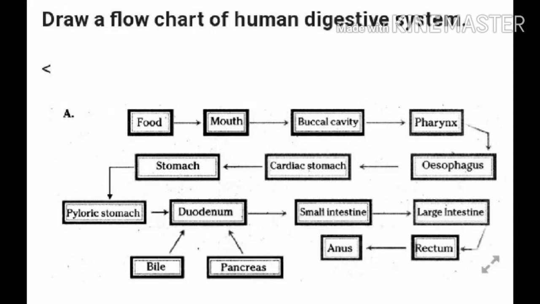Let us look at a quick recap of the human digestive system with the help of a flowchart. Food enters into the mouth. In the mouth, food is cut and crushed. In the buccal cavity, food is mixed with saliva. Saliva contains the enzyme amylase. Amylase converts carbohydrates into maltose sugar. So digestion starts from the mouth.